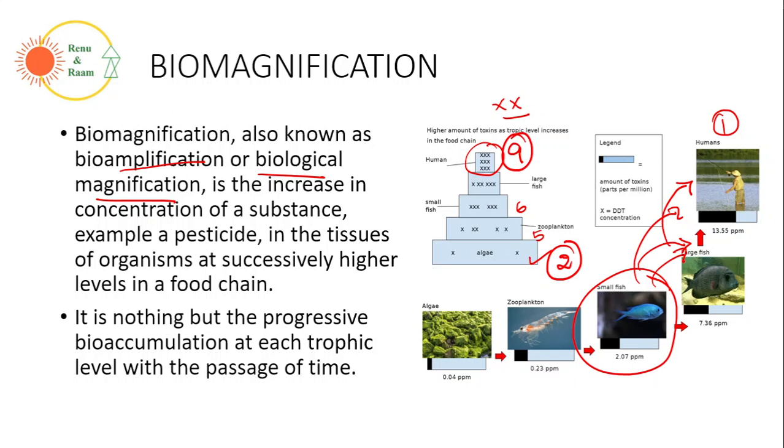So biomagnification is nothing but bioaccumulation of pollutants or any undesirable chemicals which will cause any problems, be it health impact or ecological impact in any life form. So from one trophic level to another or from one food chain to another, when it goes on, it is called biomagnification. Okay, so this is for today.